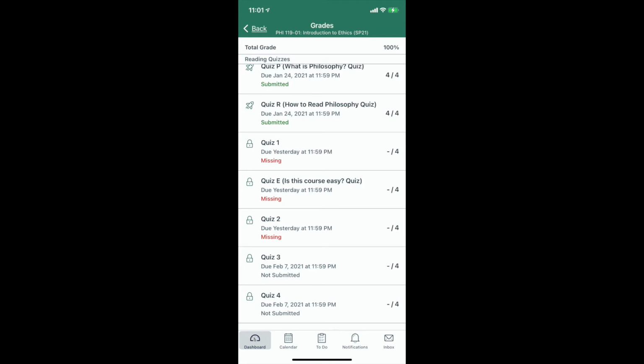Here is a screenshot of the app that a student sent me, right? This student is looking at all the quizzes in a course, right? There's Quiz P up at the top and then Quiz R. Those are the quizzes that the student has submitted. You see those? It says submitted. And the student got a perfect score on each of them, a 4 out of 4 on the right. And then there's the rest of the quizzes. Quiz 1, Quiz E, Quiz 2. Don't worry about the details, but notice that they're all locked. And so the student doesn't know how to get those quizzes. They click on that locked quiz and it won't go in because it's locked. They can't see the order of the course.